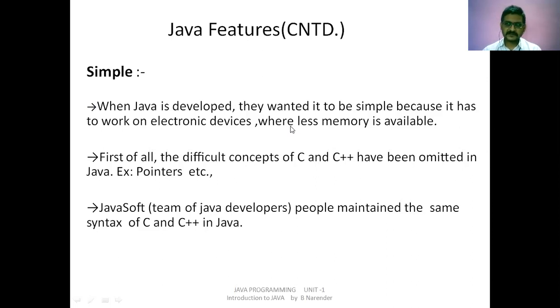Those who are expert in using pointers in a proper way, there is no problem at all. But if they don't know how to use pointers, there is an important concept called pointers in C, C++, as well as the goto statement.